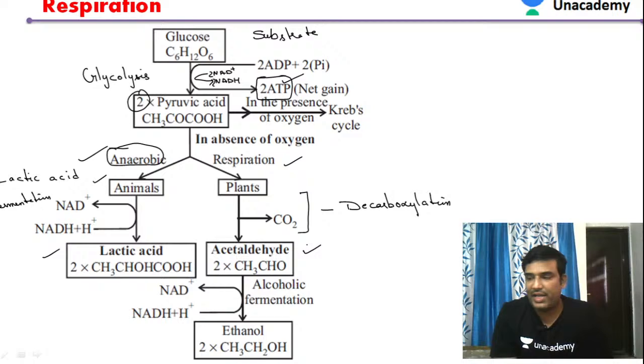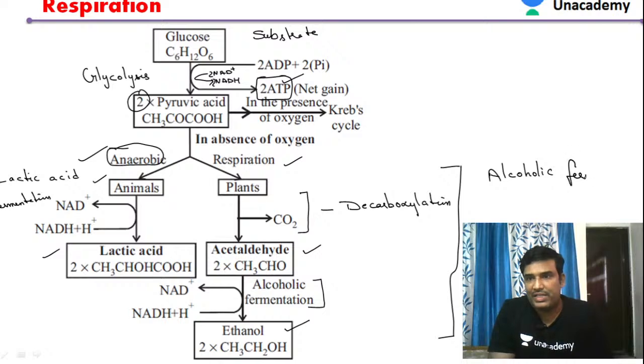Later this acetaldehyde undergoes alcoholic fermentation to produce ethanol. So ethanol is produced finally. This whole process together is an alcoholic fermentation.